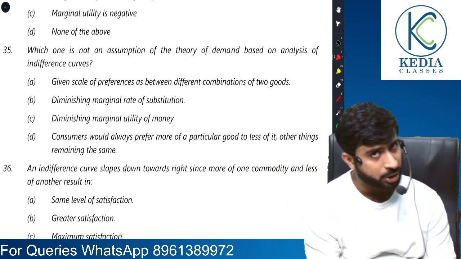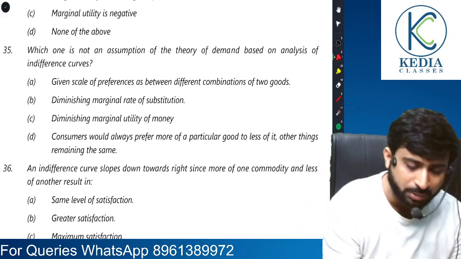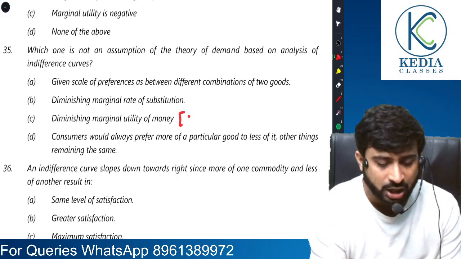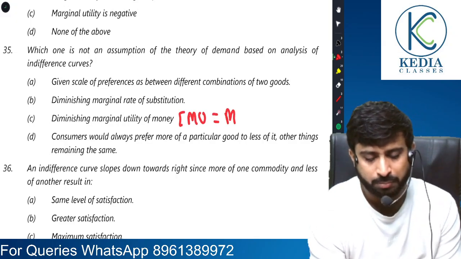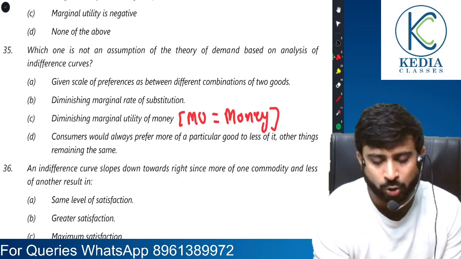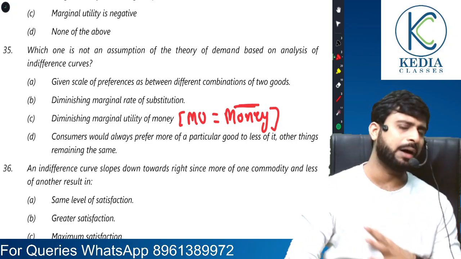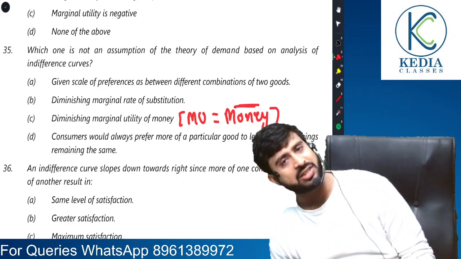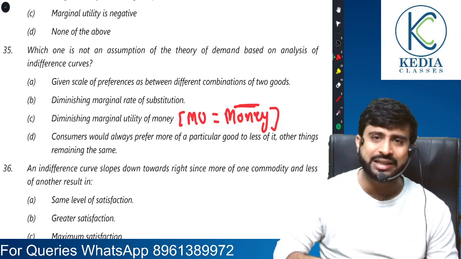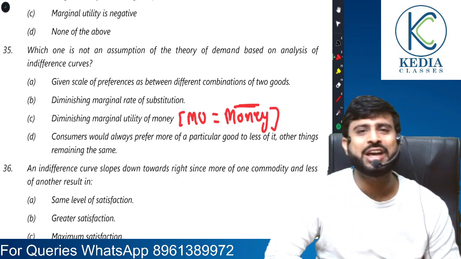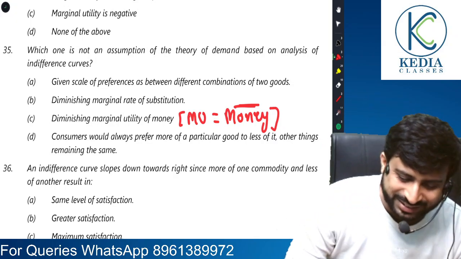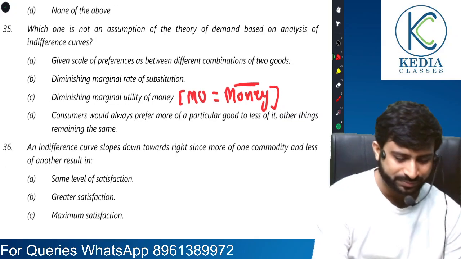Diminishing marginal rate of substitution, yes. MRS falls. But marginal utility of money, no. Marginal utility of money is assumed to be constant. It means the amount of love we had for money initially is the same amount of love we have for money gradually. So it is the same, right?